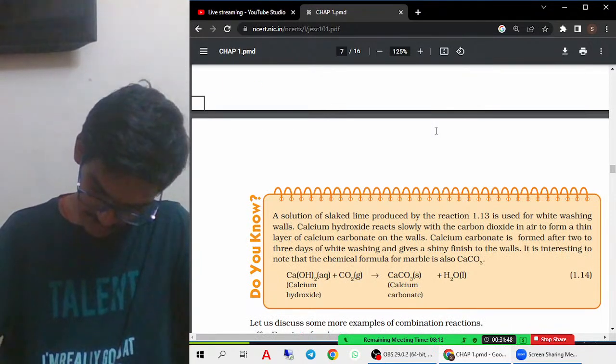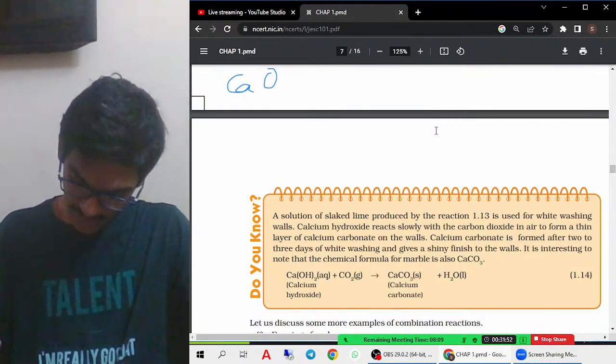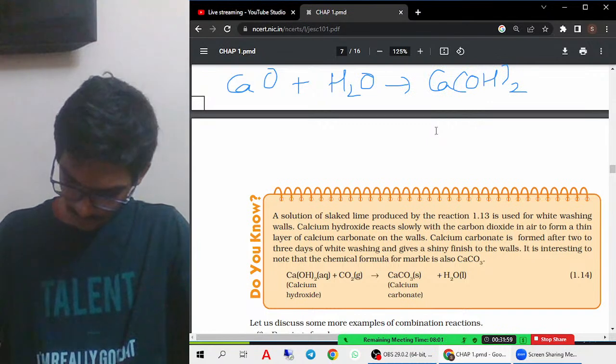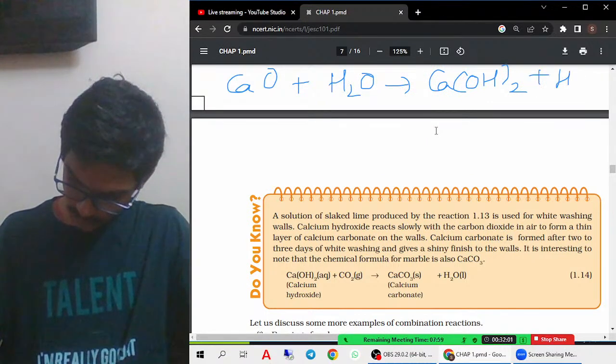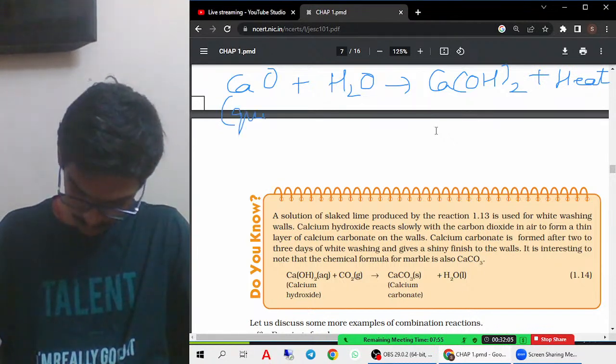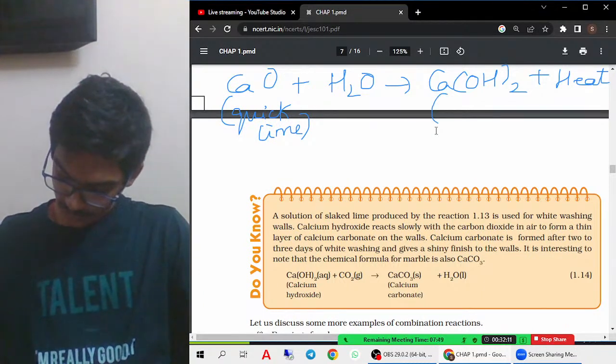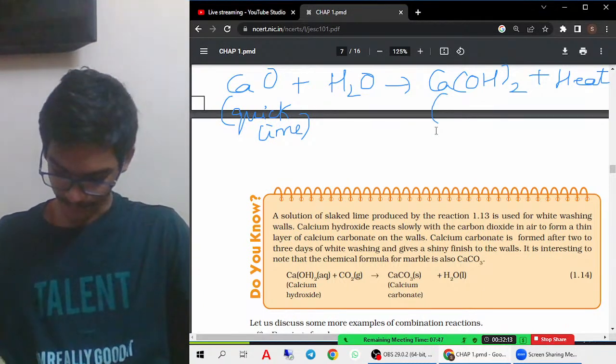First, see how calcium hydroxide is formed. That is very important. Calcium oxide, when it reacts with water, forms calcium hydroxide, and releases heat also. This calcium oxide is called quicklime. Important from the examination point of view. What is quicklime? Calcium oxide. And this calcium hydroxide is called what? It is called slaked lime.